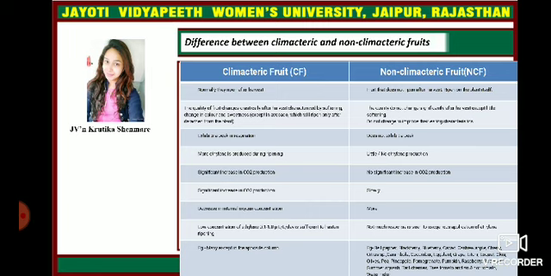Climacteric fruits exhibit a peak in respiration. Non-climacteric fruits do not exhibit a peak. In climacteric fruits, more ethylene is produced during ripening. In non-climacteric fruits, little or no ethylene is produced. In climacteric fruits, there is a significant increase in CO2 production. In non-climacteric fruits, there is no significant increase in CO2 production. In climacteric fruits, a significant increase in CO2 is produced, and in non-climacteric fruits, it happens slowly. Climacteric fruits show a decrease in internal oxygen concentration, and in non-climacteric fruits, there is an increase.